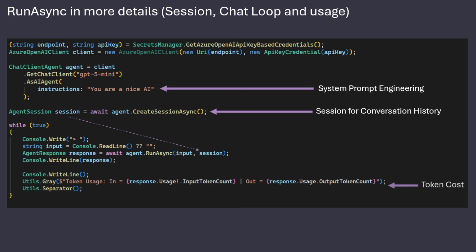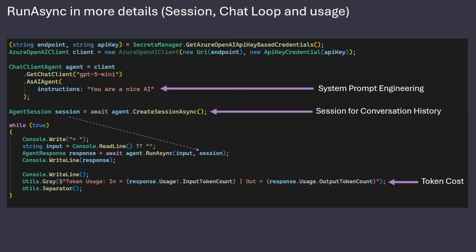And the final thing I do here, other than just making a while loop so we can ask again and again instead of having hard-coded messages or questions, is that I put out the token usage. So this is how much it costs to do these calls, and I will get a little into the pricing as well in the next slide.